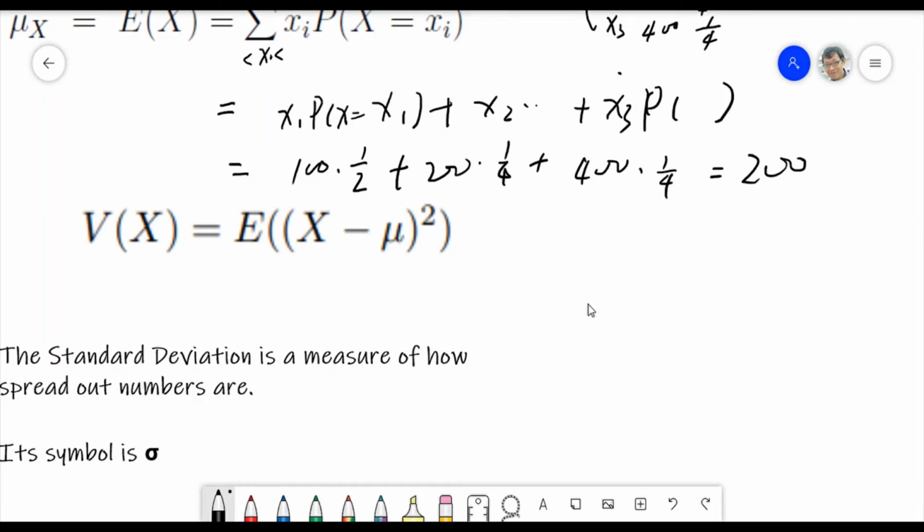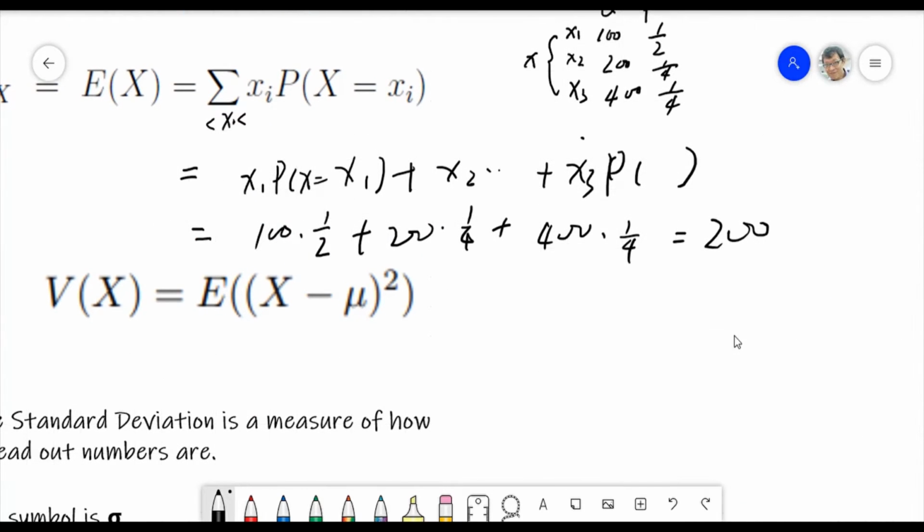So let's follow this one. Based on the example I gave for X1, X2, X3, what will this variance be? Look here. First, Xi: 100, X1 minus mu 200, am I right?